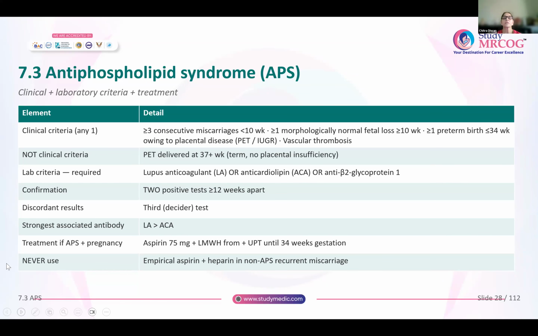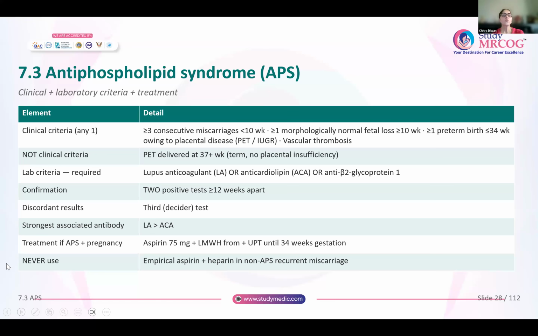Now, if the results are discordant, that means the first time one of the results is positive and the second time it is not positive, or the first time the results are negative and it is positive only on the second time, then you will go ahead and do a third test, which is going to be the decider test. The strongest association is seen with lupus anticoagulant more than with anticardiolipin antibody.